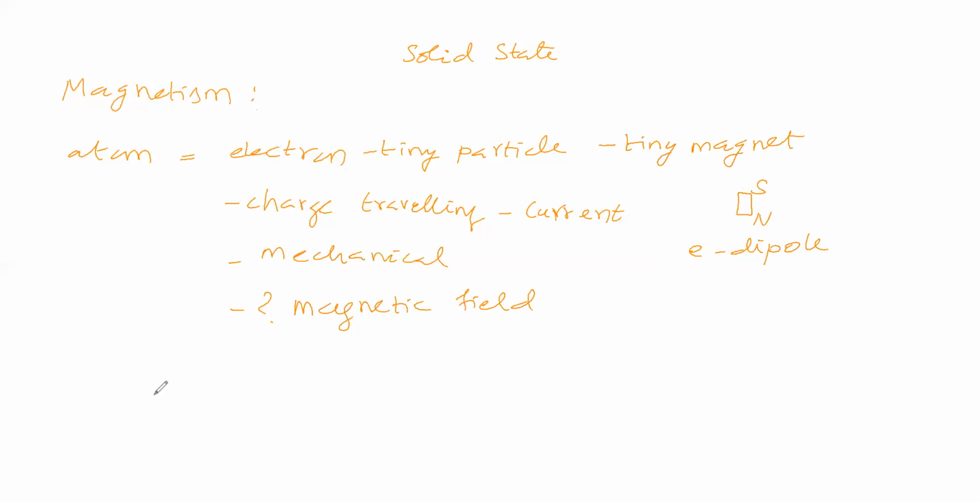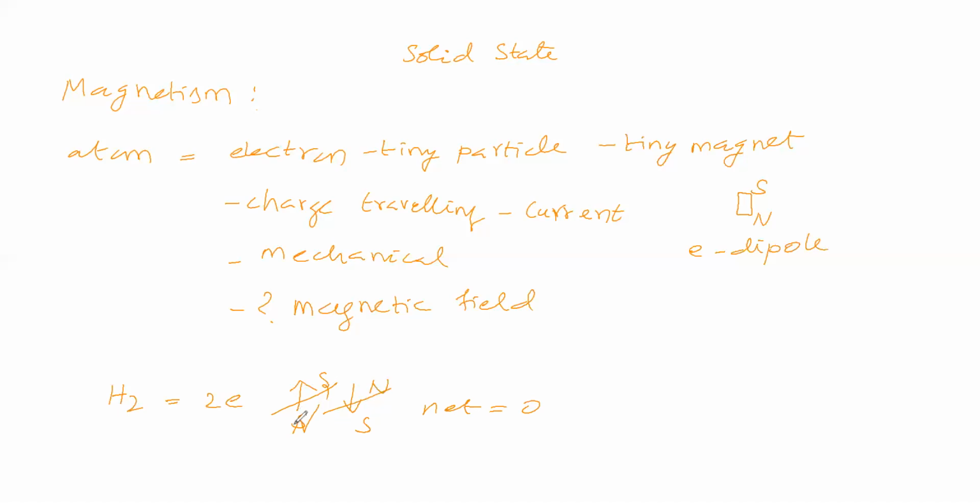Now we will take the hydrogen molecule. In the hydrogen molecule 2 electrons are present. For one electron, tiny magnet is like this, north pole south pole, and for another electron will give north pole south pole like this. So two poles attract each other. So what is a net magnetic moment? That we will see. What is a net magnetic moment due to these two electrons? Net magnetic moment means this magnetic moment and this magnetic moment cancel with each other. So net magnetic moment is how much? Means 0, because these two electrons are paired.